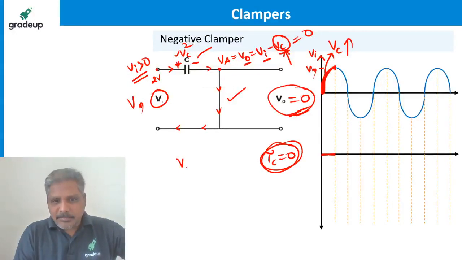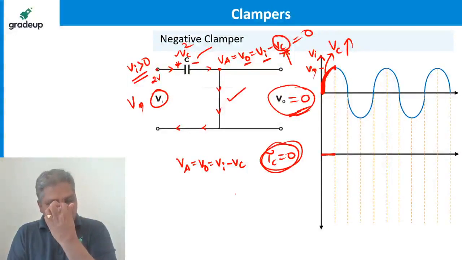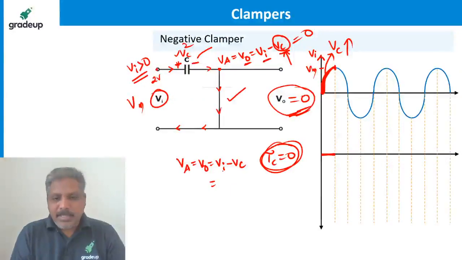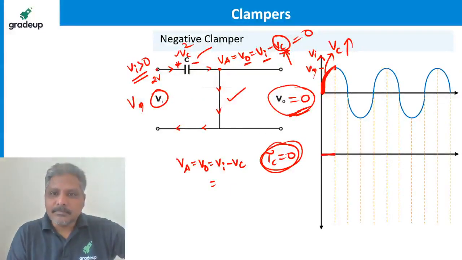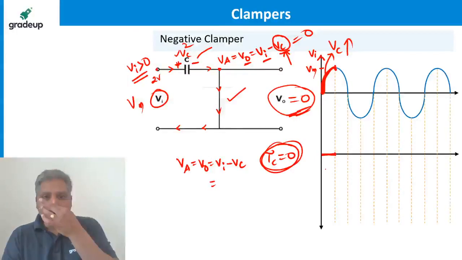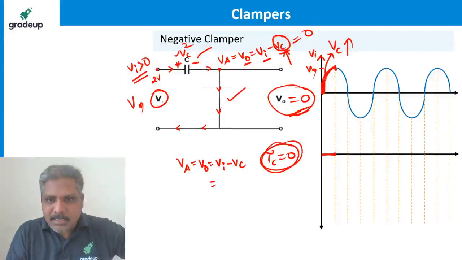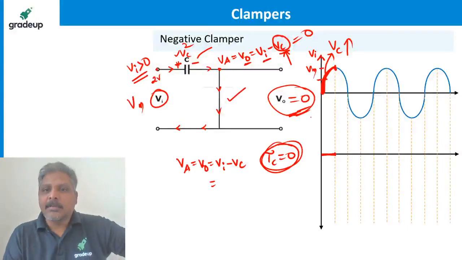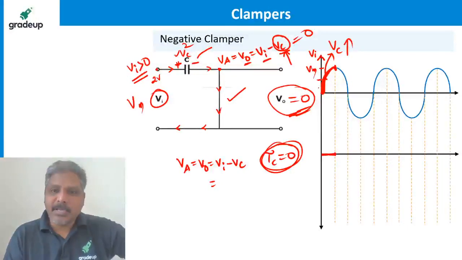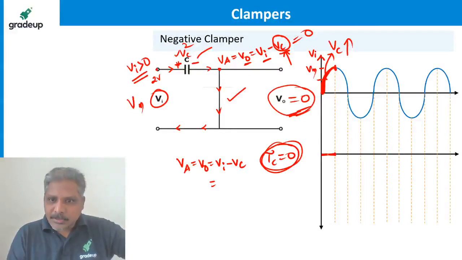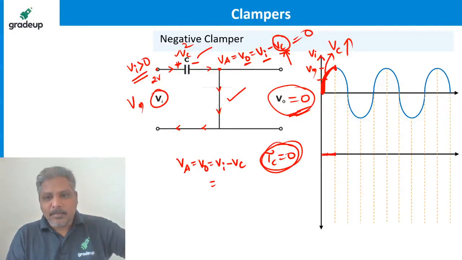So we know that Va is equal to V naught is equal to Vi minus Vc, right? This is the equation we started with. Now Vi reached Vm, and the capacitor also reached Vm. So what is the output voltage then? 0 till that time. Let's say the input reached only this part. Okay, the input is Vm by 2, then the capacitor is also Vm by 2. So still the output is 0 till this point. Like that, for every point it is 0.